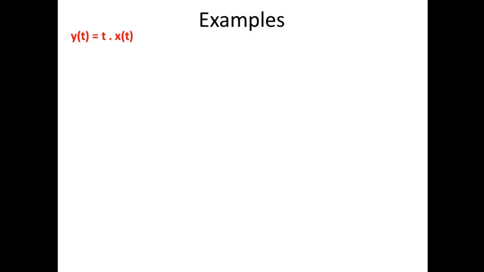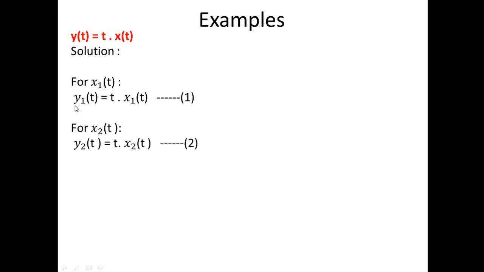Consider this question, that is we are having a response y of t equal to t times x of t. And the very first thing is we have to apply individual inputs to the system. So consider that we are having two inputs. For the first input, that is x1 of t, the response will be y1 of t, that is equal to t into x1 of t. For the first input, we are having one output. You can take this as equation number 1.